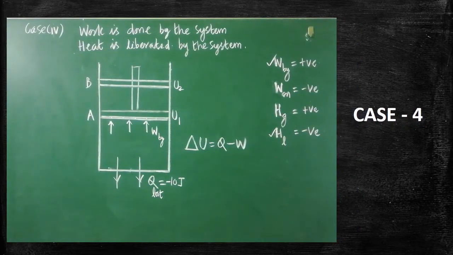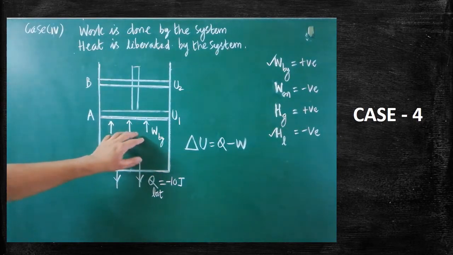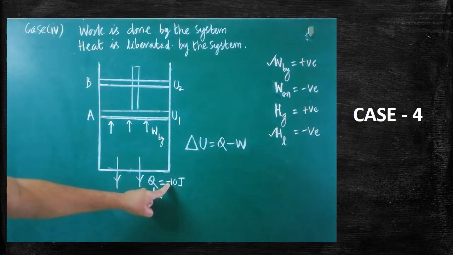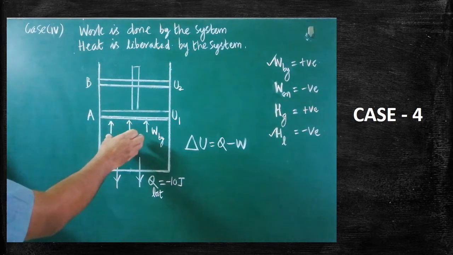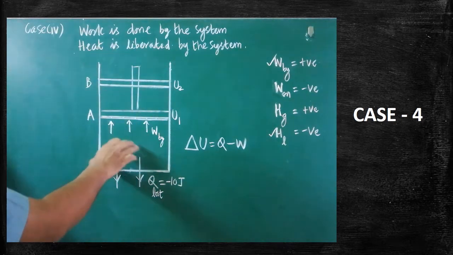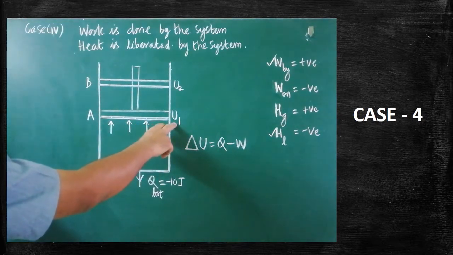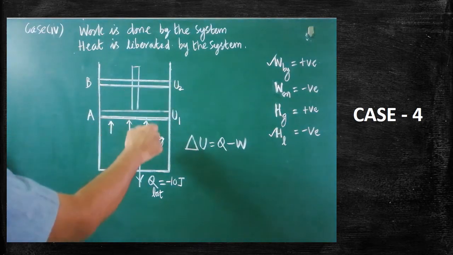Now we are going to learn the final case. In this case, some amount of heat is already liberated out. Since the heat is lost, the heat loss must be taken as negative as per the sign convention. Let us imagine 10 joule amount of heat is lost to the surrounding, therefore minus 10 must be taken. In the meantime, the piston is moving upward. The system pushes the piston upward, therefore the initial internal energy in the A position can be taken as U1. Because of the push, it goes to the new position B, and the new internal energy can be taken as U2.